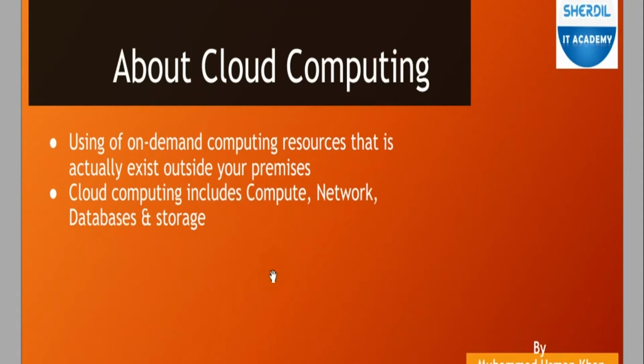Using on-demand computing resources that actually exist outside your premises. Outside your premises means the machines you use for cloud computing should not be part of your premises or your data center. It should be outside your physical premises, and you can use it on demand rather than renting for the whole month.